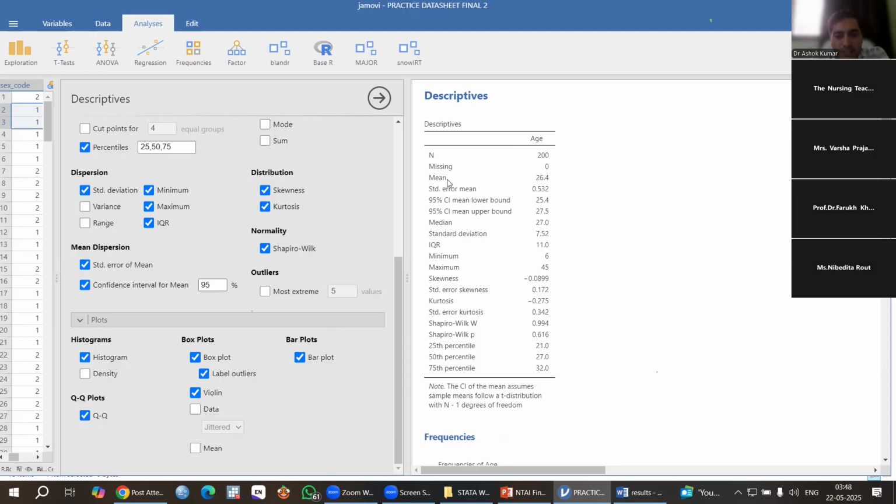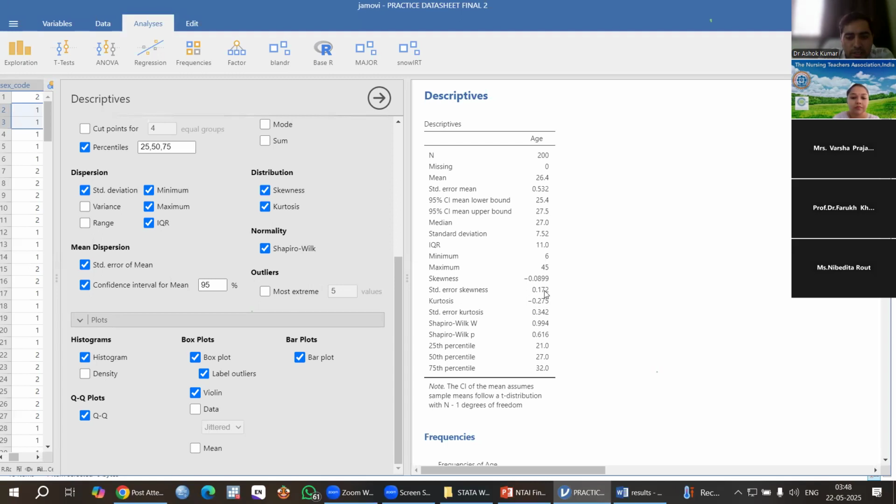The mean of age, you can see in descriptive statistics on the right side, is 26.4 and the standard deviation is 7.52. This is the 95% confidence interval of the mean you can get, 25.4 to 27.5. This is the median, 27.0. This is IQR 11. This is minimum. This is maximum. This is skewness. This is kurtosis. So skewness is close to 0, you can see here, minus 0.089. Close to 0 means we can say age is normally distributed. Also, kurtosis is close to 0.